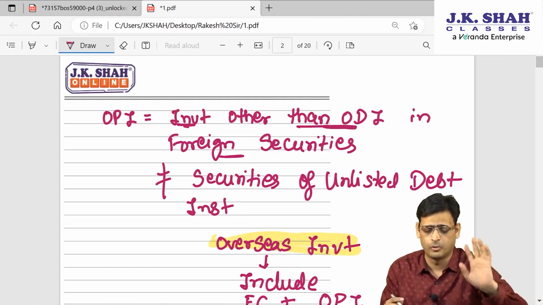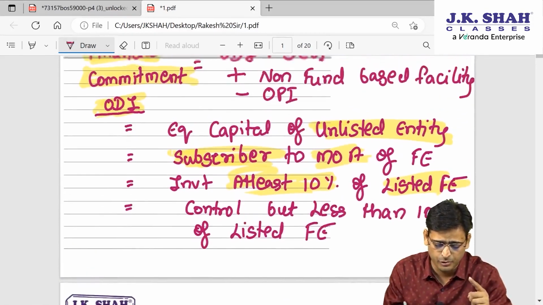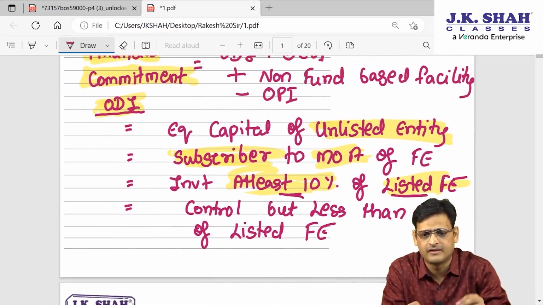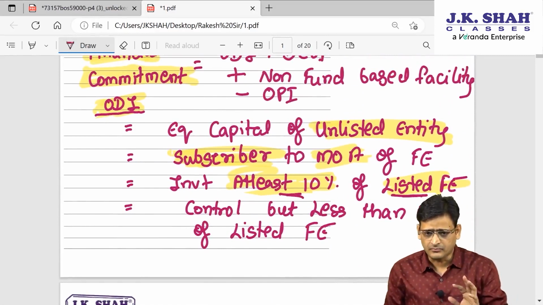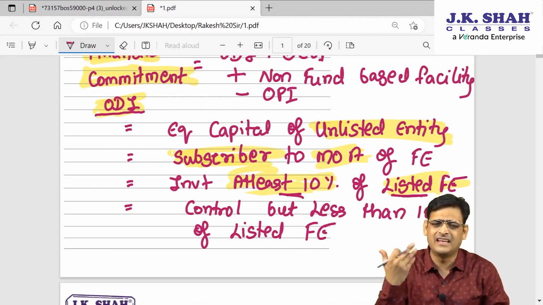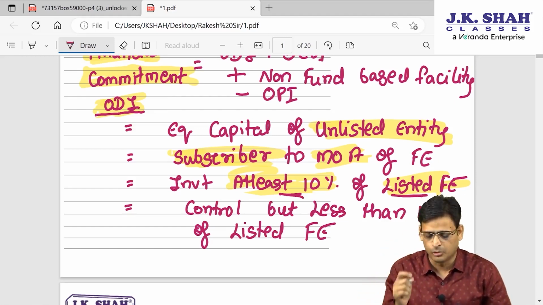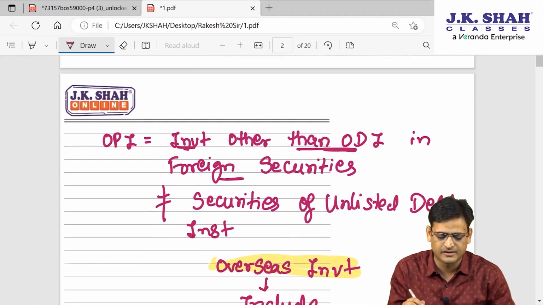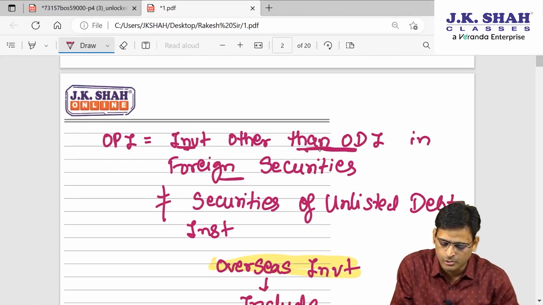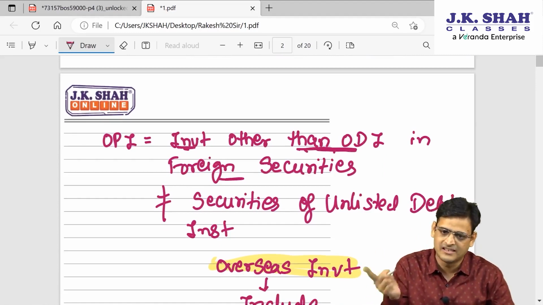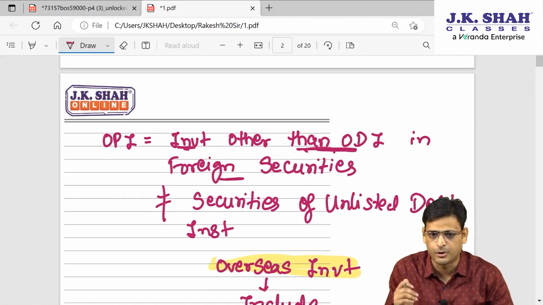So it will become OPI. For example, earlier what I told you: let's say in a listed company, say Microsoft, you are investing 12%. So it's a listed foreign entity, it is ODI. But in Microsoft, if you are investing only 3%, it is not ODI now, because it's a listed entity and your investment is less than 10%, and obviously you don't have control also.